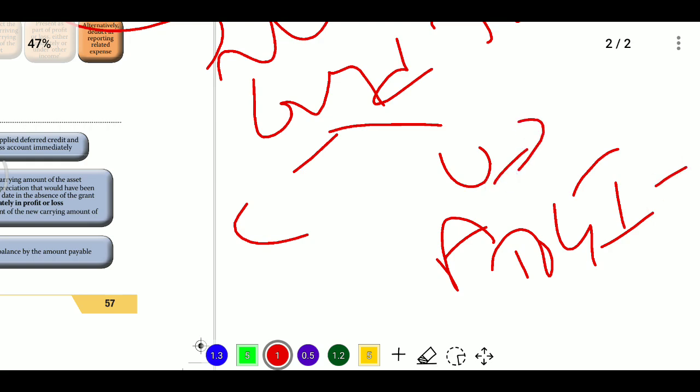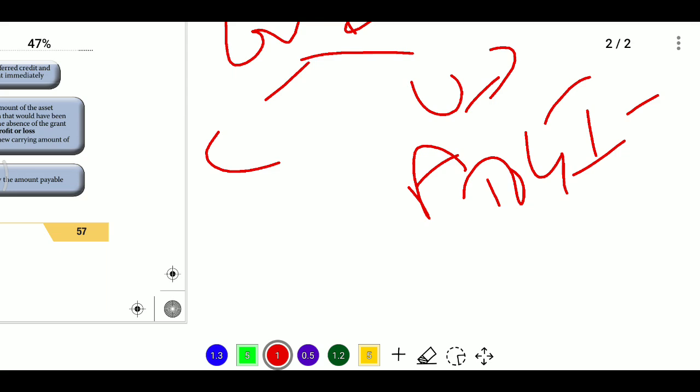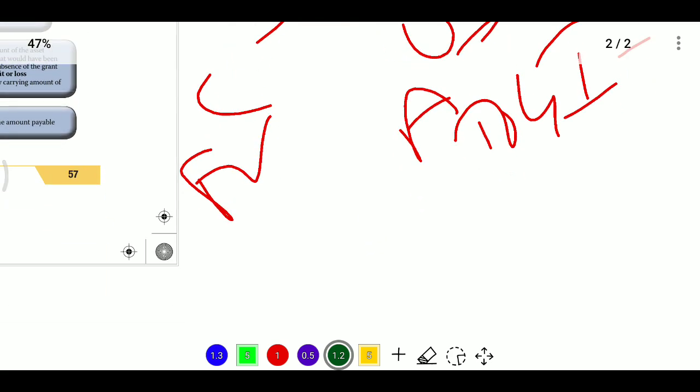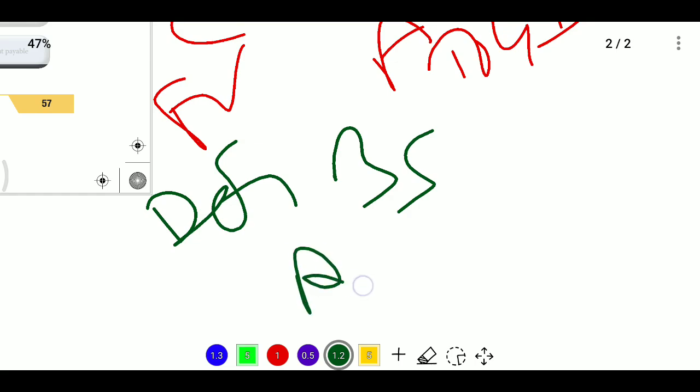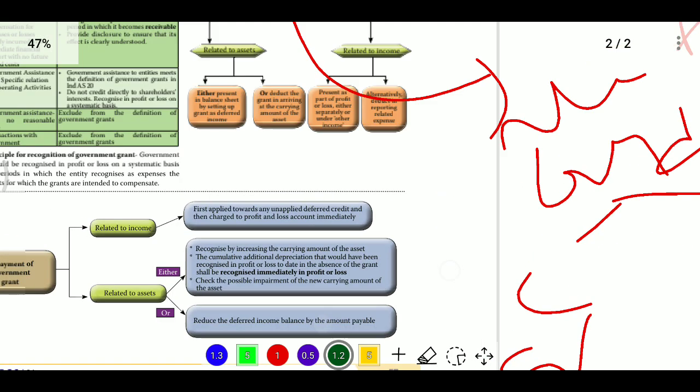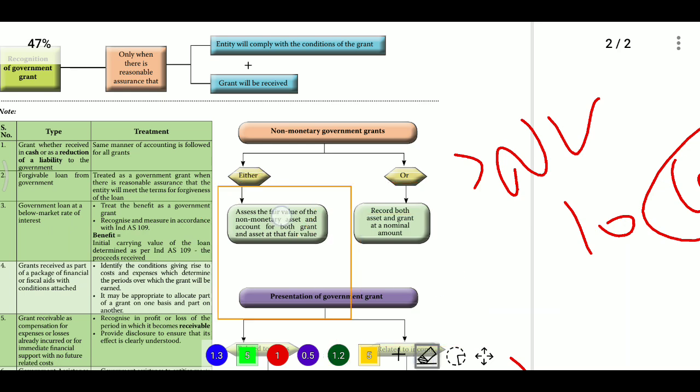Whenever the grant is attached to some conditions, that is, some obligation on the entity, then we need to recognize the asset at fair value, and recognize the grant at fair value as deferred income in the balance sheet. Then transfer it to P&L in the ratio of obligation over the period of conditions. So over a period you need to transfer the amount. This is relating to non-monetary items.